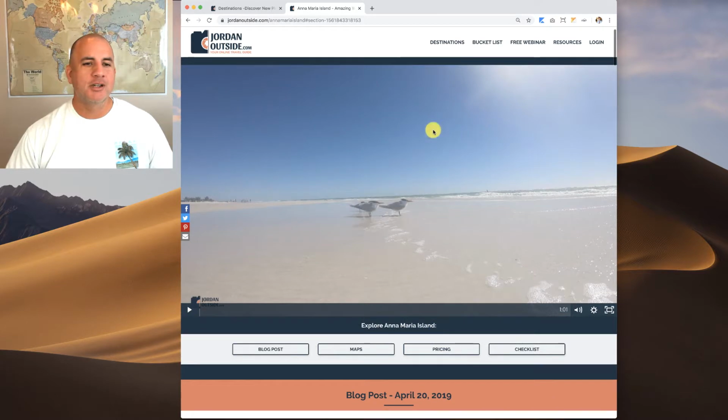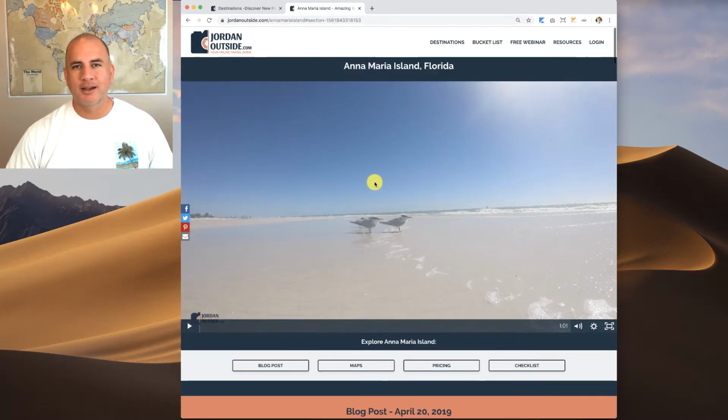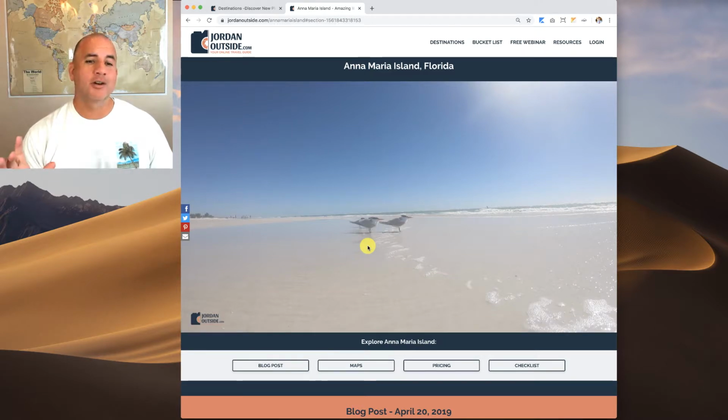Another piece too, normally for video, you could embed a YouTube video, which I could do here. But in this case, I want the fastest speeds possible, and I don't want ads popping up for other videos that aren't mine or my other videos at the end. So I'm controlling the whole video experience here. I have a YouTube channel as well for Jordan Outside, so I can use either or.